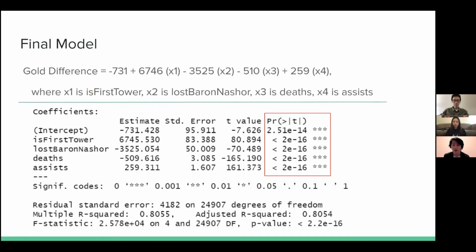And so for our final model, we found 4 different variables. The first one is first tower, the second one is lost Baron Nashor, the third one is deaths, and the fourth one is assists. As you can see, all of their p-values are relatively low, which means that they're significant, and here are their estimated coefficients.